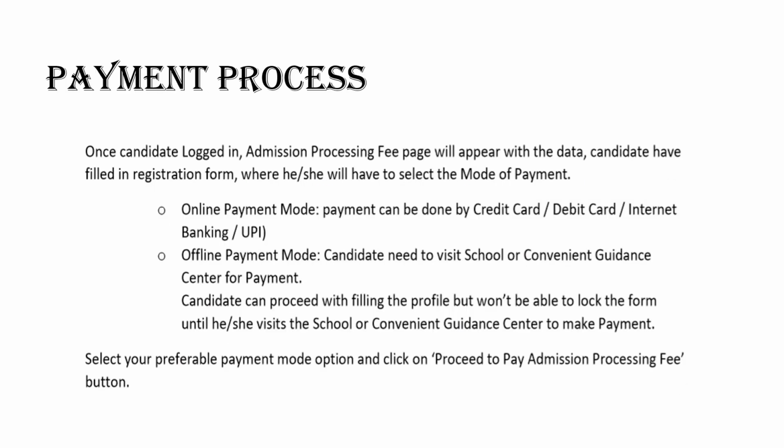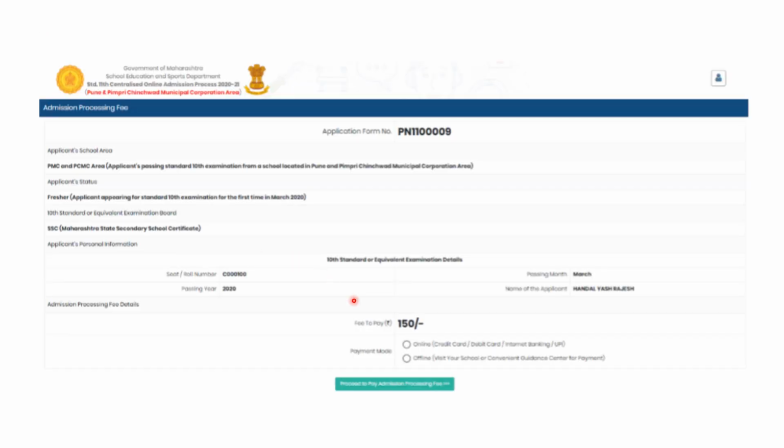So after you log in, you have to do the payment process. That is, you have to pay the admission process fee, that is around 150 rupee. You can pay it through online mode or by offline mode. Online mode you can pay by credit card, debit card or internet banking, or offline also you can pay. You can go to your school and you can pay there or also in the center. Now it's better to pay in the online mode because it is much easier and it is more convenient to us also. So you will select the payment mode, that is by online or by offline, and then you will proceed to the payment option.